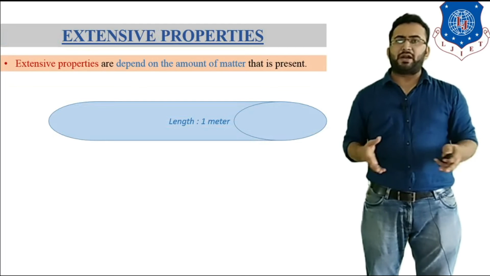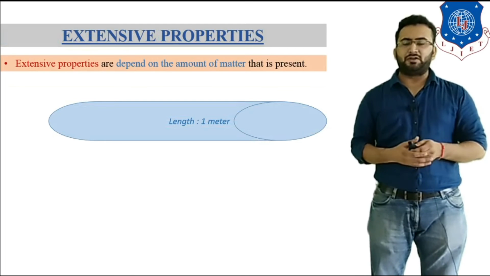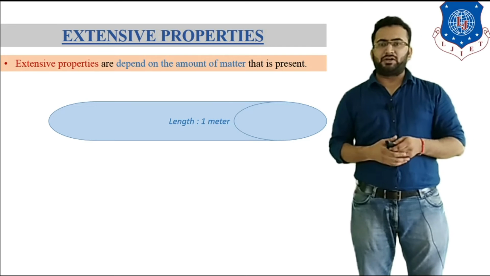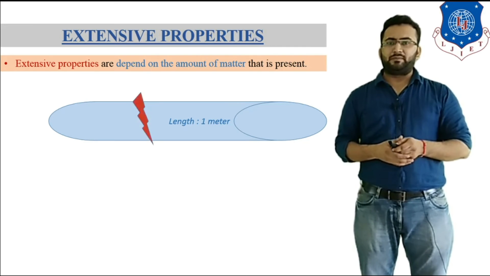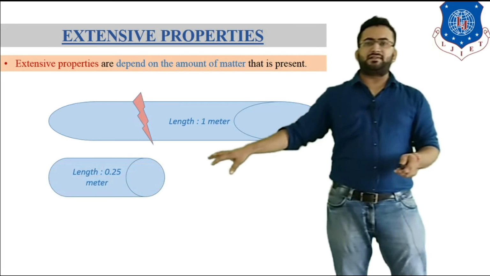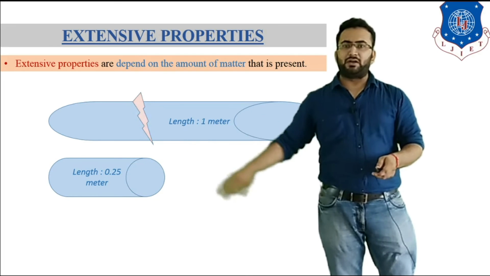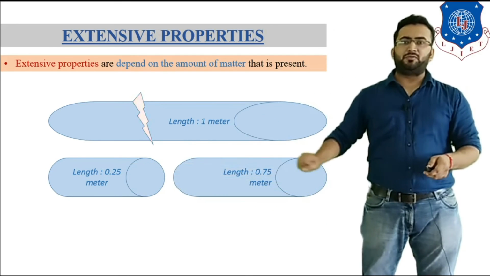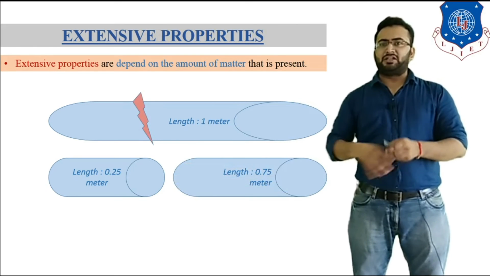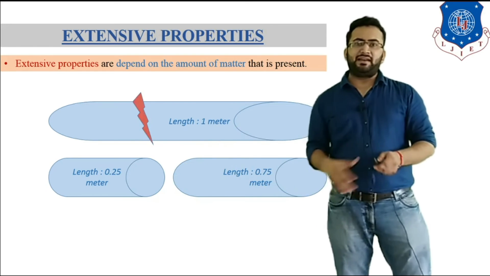Now let's talk about extensive property. Extensive properties are dependent on the amount of matter that is present. Let's consider this bar whose length is 1 meter. Now if we break this bar, it converts into two parts. In one part, the length of the bar becomes 0.25 meter, and in the second part, the length becomes 0.75 meter. So after breaking, this bar has changed its length.